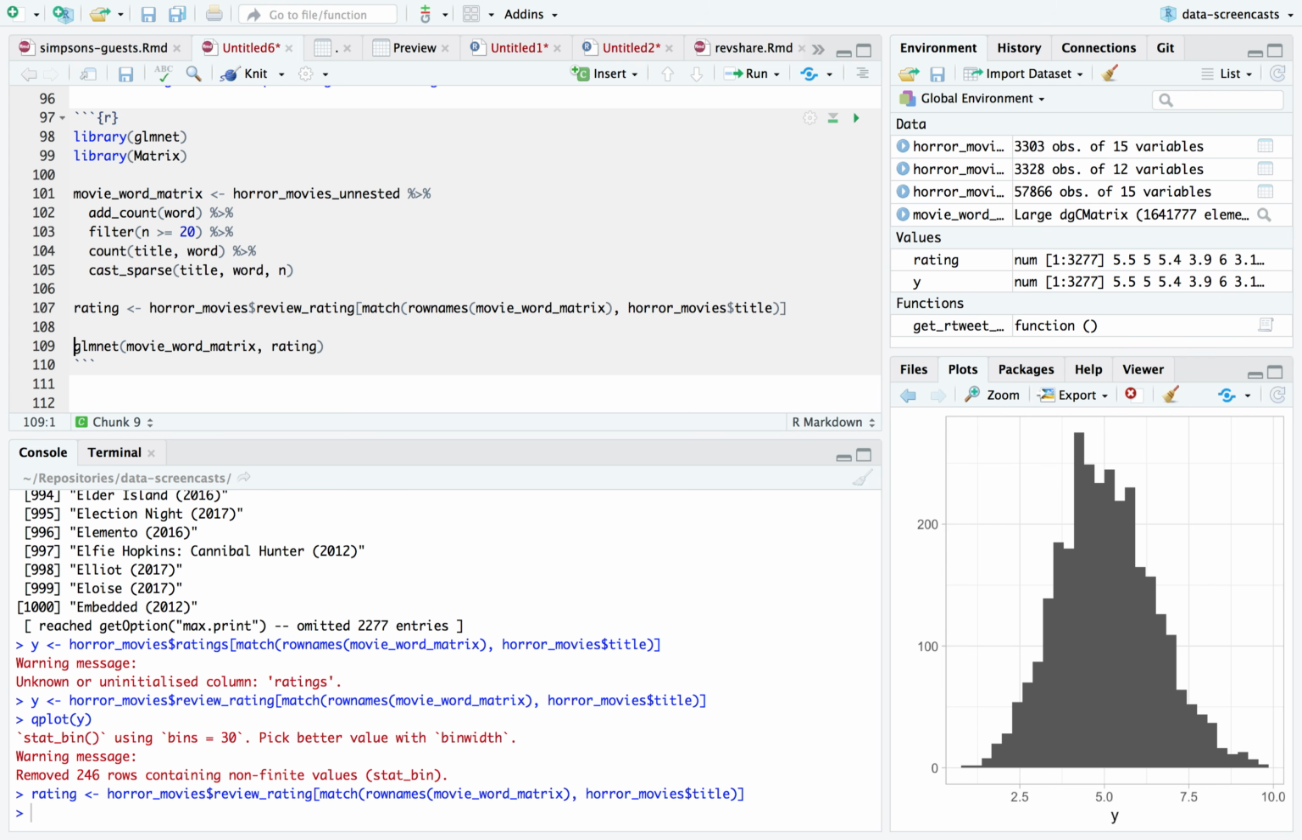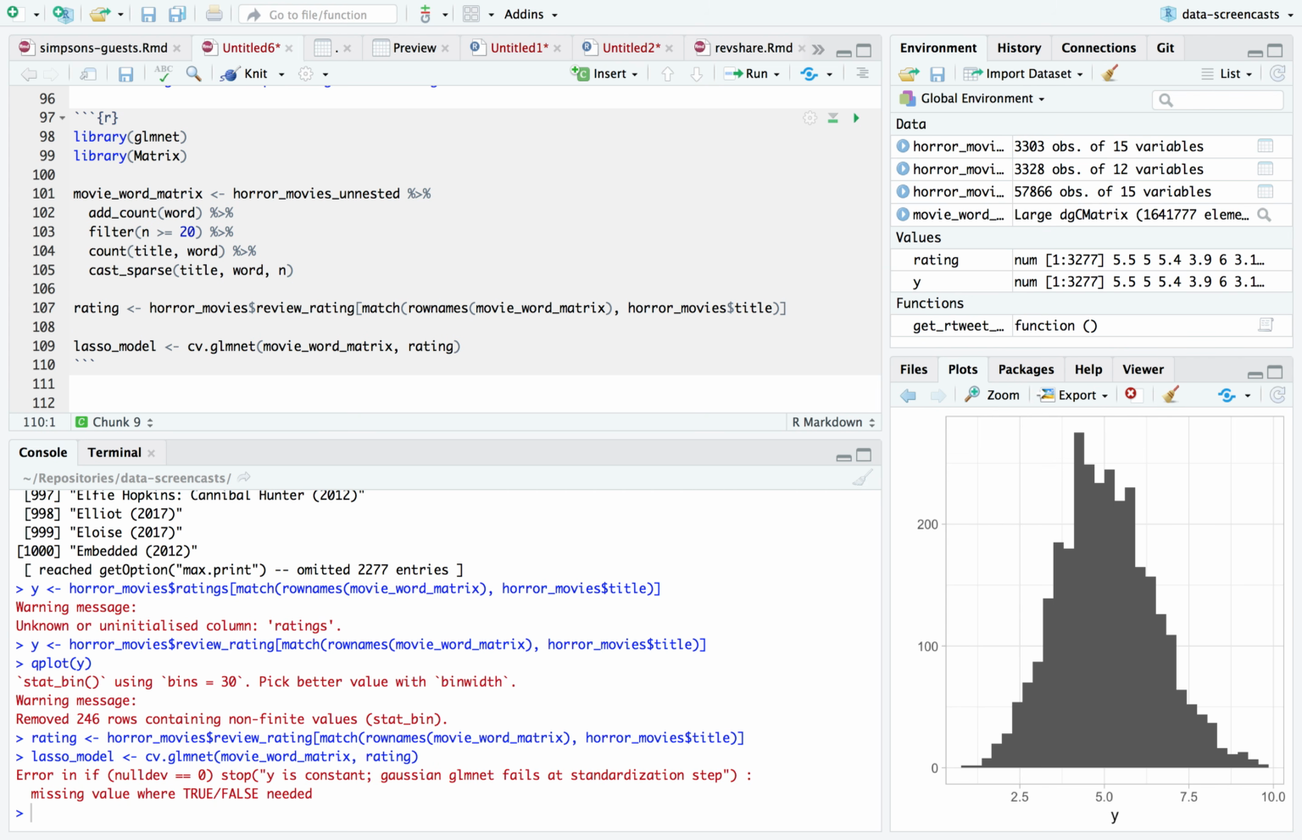I'm going to do the cross-validation right away to come up with what we're going to learn as a lambda parameter. So cv.glmnet. I'm going to call this my lasso model. It says Y is constant.